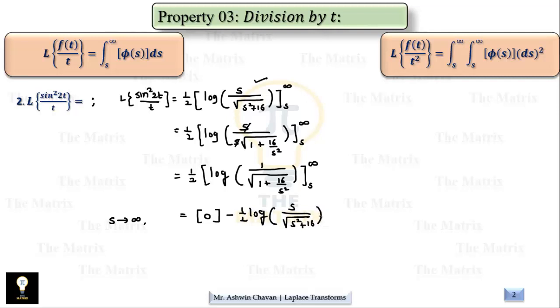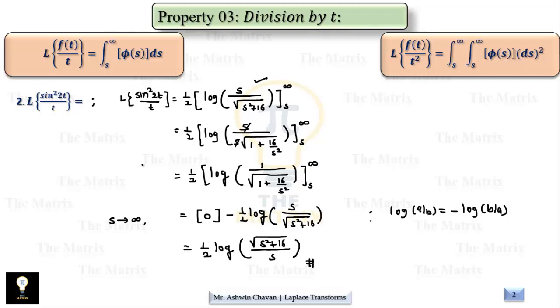plus 16. Okay, to remove this minus sign, we know the property that log of a upon b is minus of log of b upon a. So to consume this minus sign, we can write same thing as half of log of a upon b becomes b upon a. So s square plus 16 under root is at numerator now, and s is at denominator. So this is the final answer for Laplace of sine square 2t upon t. So this way the effect of division by t is nothing but the integral of phi of s with the limits s and infinity with respect to s.